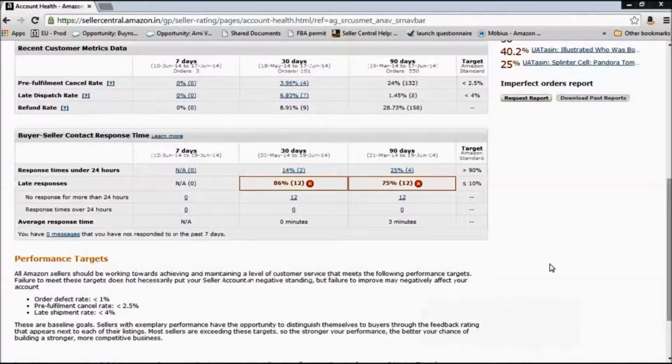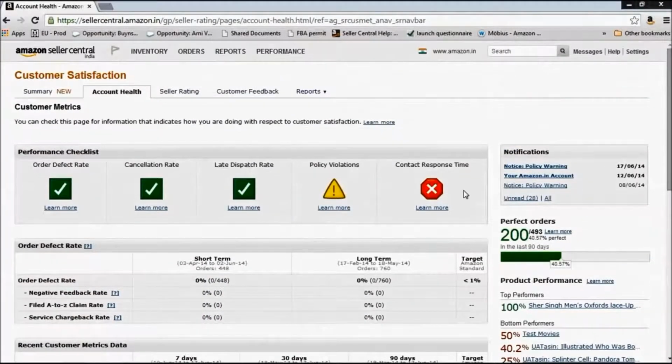So you can do simple things to make sure that you do well on these performance metrics. For example, let's say the contact response time, which is measured from the time when a buyer sends you a query to the time when you send a response to that query. Now sometimes some of these queries do not require a response. Maybe he has just said thank you to you. Do remember to flag it as no response required in the buyer seller messaging tool that we have seen before. Otherwise the system will misinterpret it as a late response and your contact response time will go high.